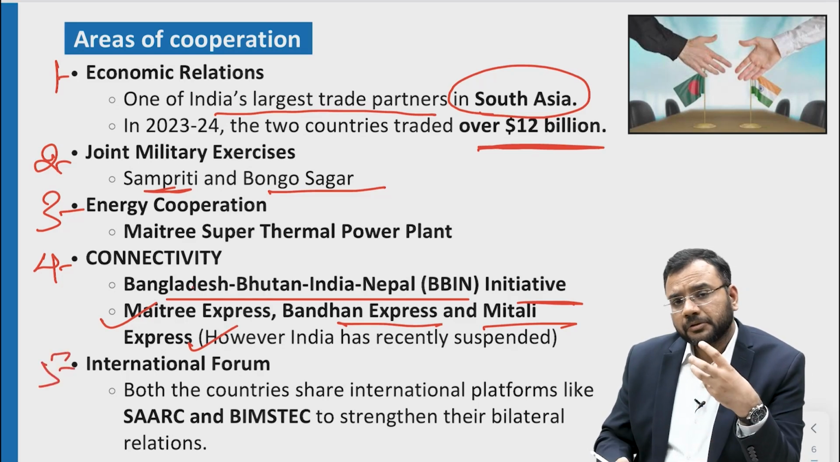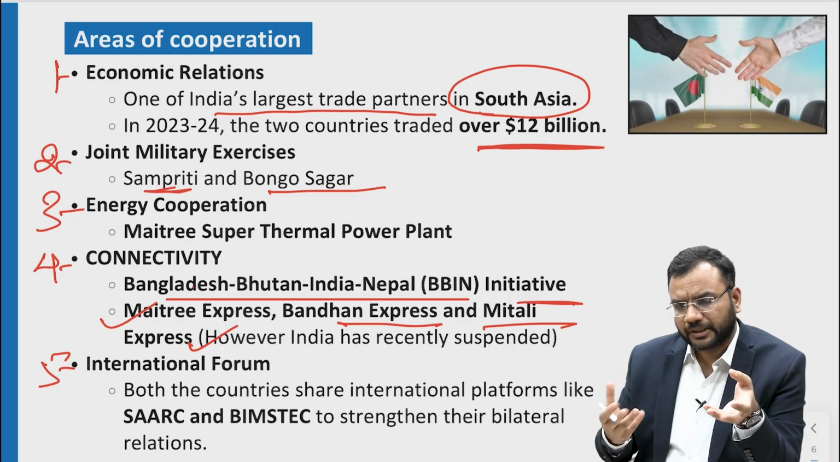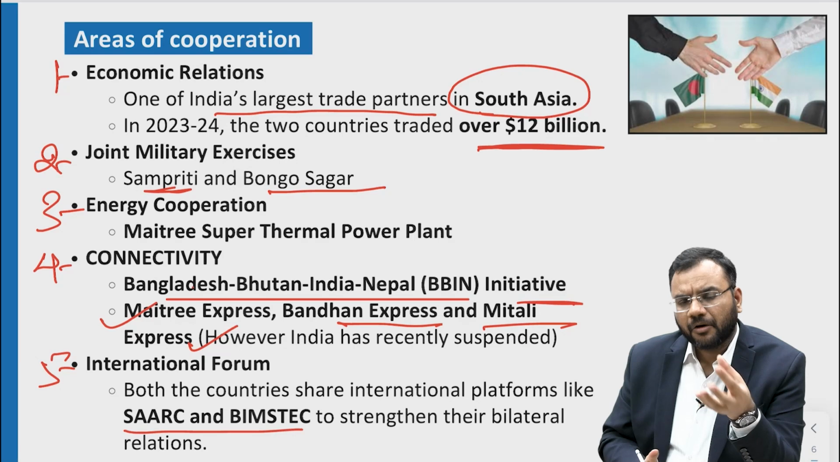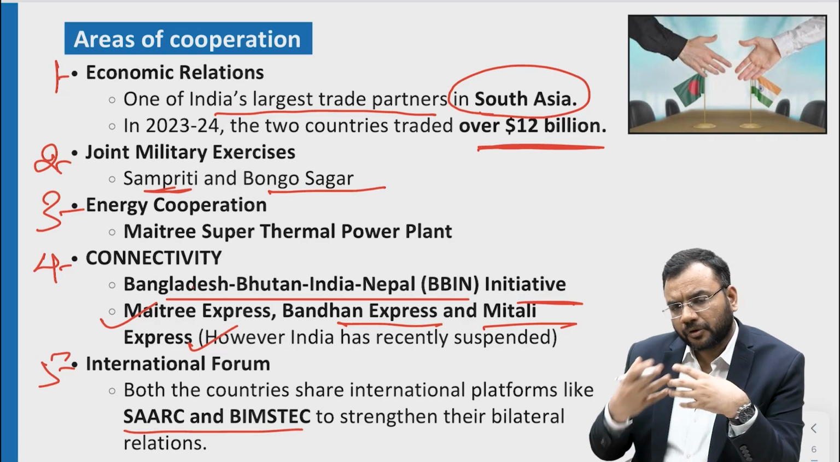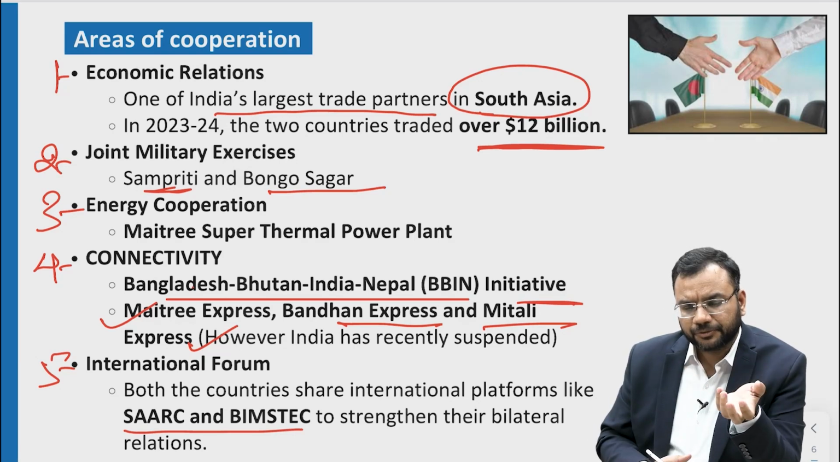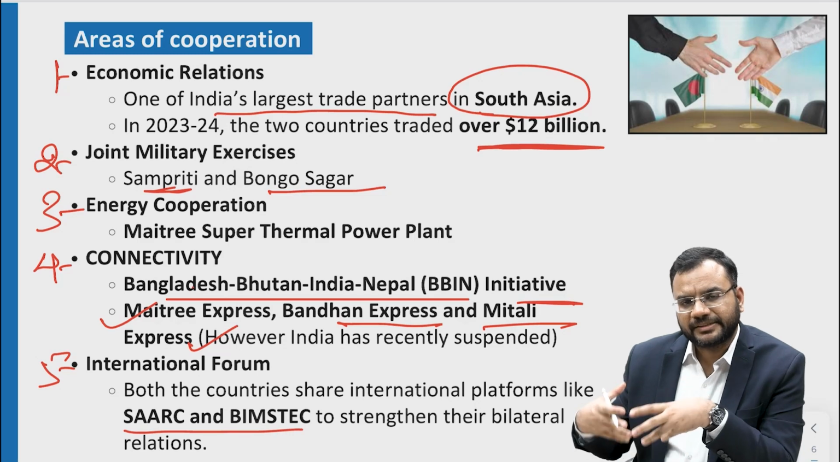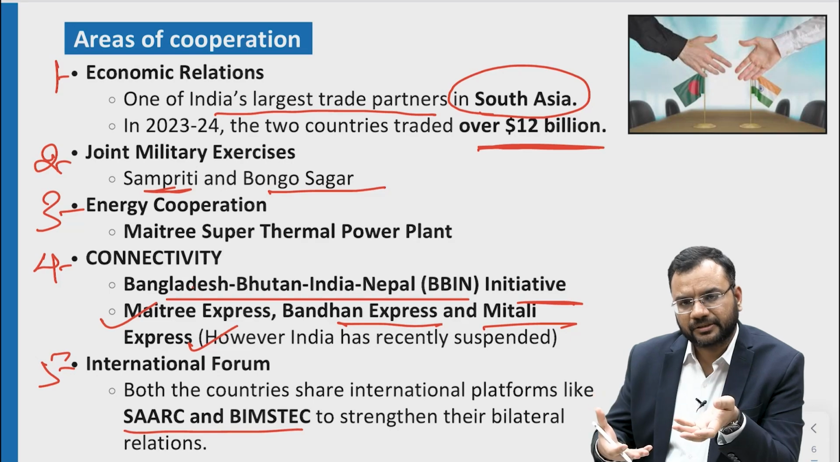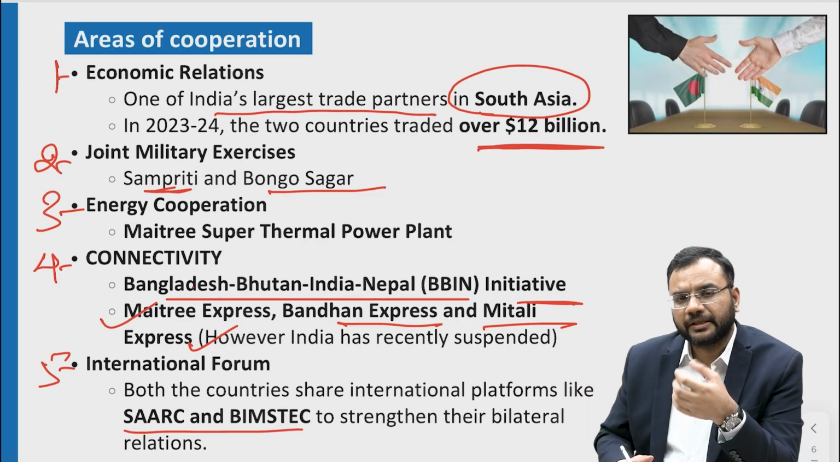Besides this, they also cooperate at various international fora, like they are both members of SAARC and BIMSTEC. Also sometimes they cooperate at forums like the UN. Also we have seen that at the G20, India invited Bangladesh as a guest country when India hosted the G20 meeting in 2023.